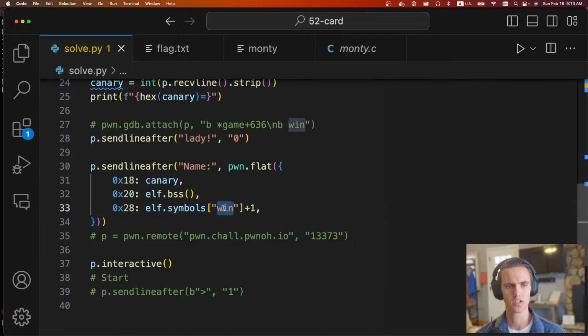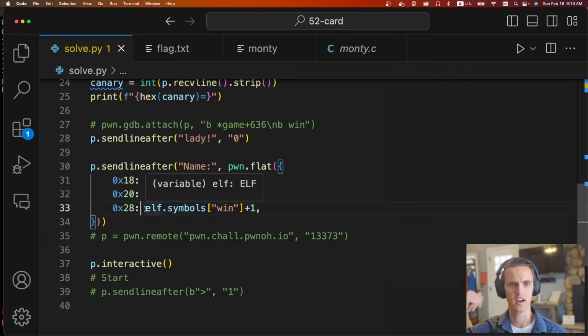I do this +1 just for some stack alignment. The very first instruction in win is a push RBP, but you need some stack alignment, and I didn't want to add a return statement, so you can just do this as a quick little hack. Certain libc functions require the stack to be aligned, which means if you look at RSP, it needs to end in a 0, not an 8, because some instructions use 16-byte alignment.